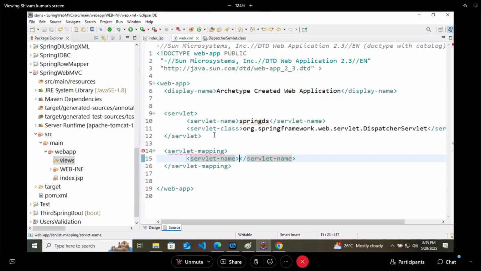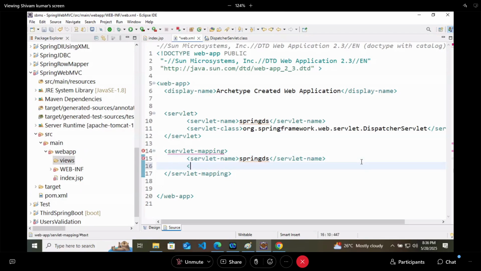And you have to provide one more thing that is called the URL pattern: all the requests coming from this slash will be coming to this controller. That's it. If your request is coming from slash, it will come to this. If it is coming by hyphen dollar, rejected. Simple. So here we have created the servlet and written the mapping as well. So that is how your web.xml file should look now.